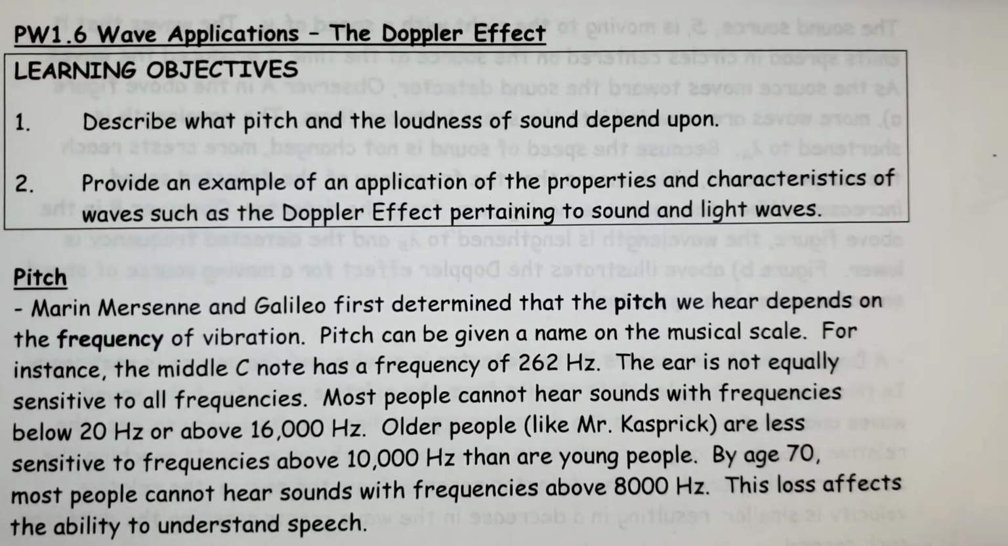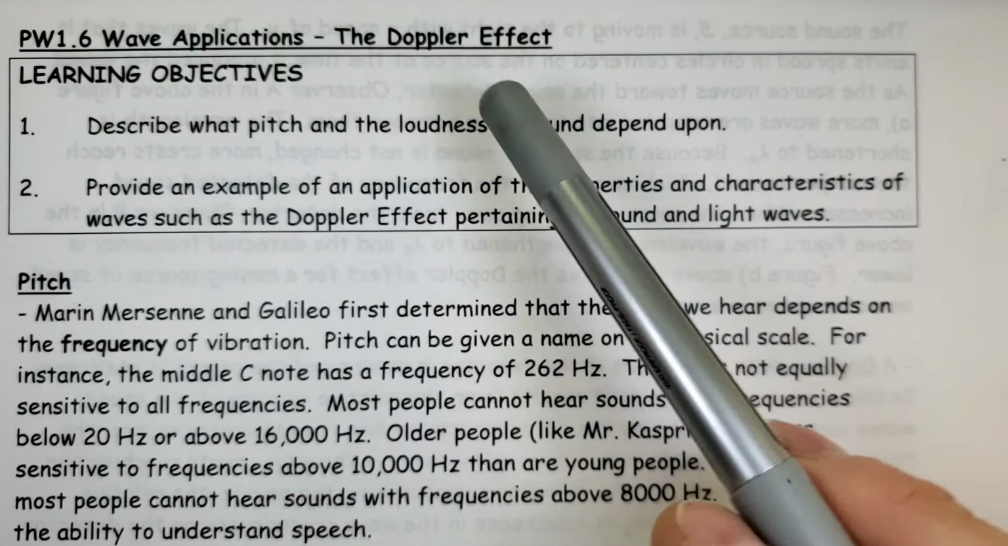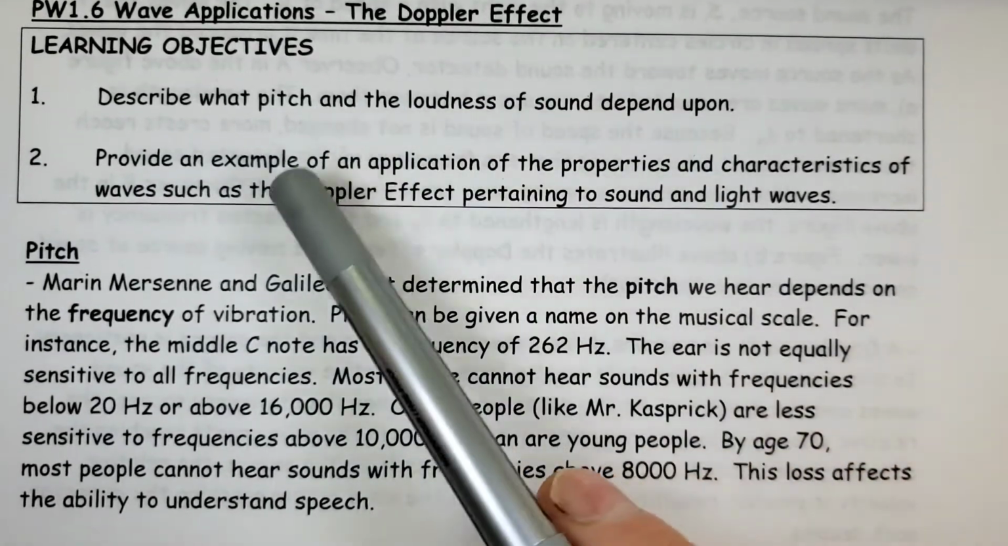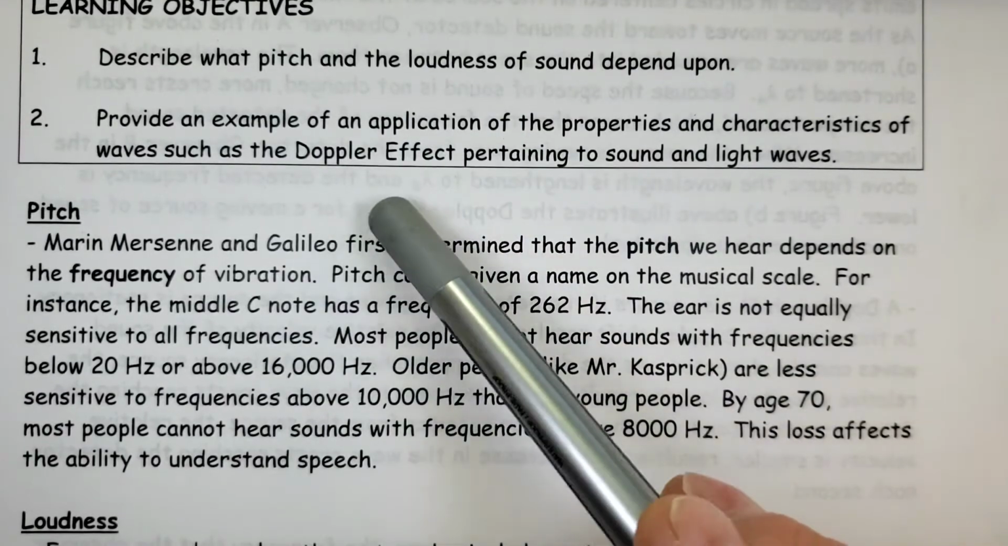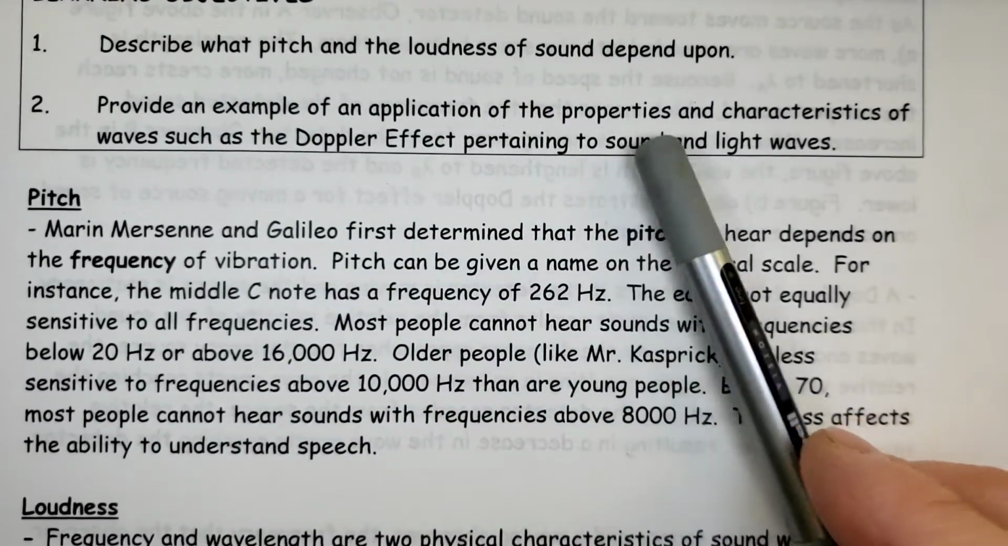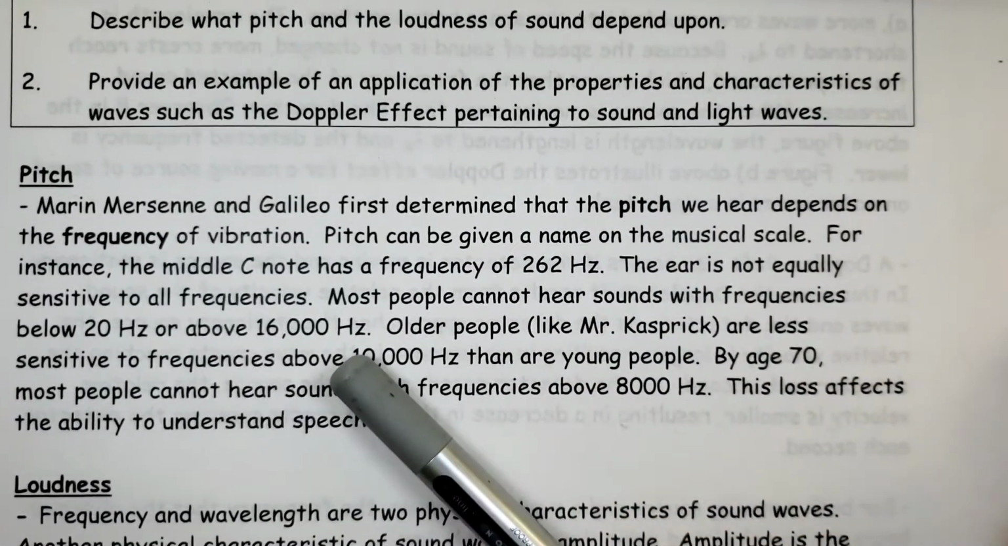Back to Physical Science 20. This is the PW1.6 section, wave applications, and for that we're just going to do the Doppler effect. So we'll look at, describe what pitch and loudness of sound depend upon, and provide an example of an application of the properties and characteristics of waves such as the Doppler effect pertaining to sound and light waves.